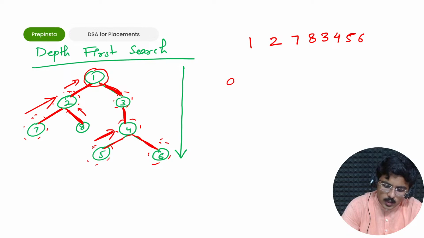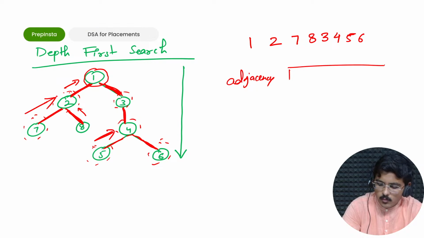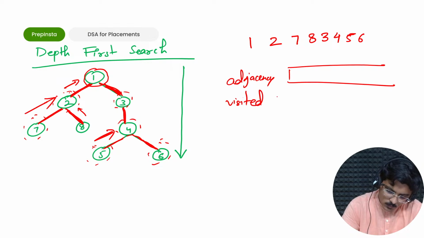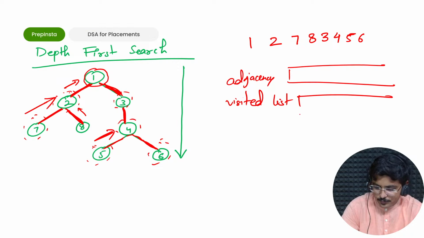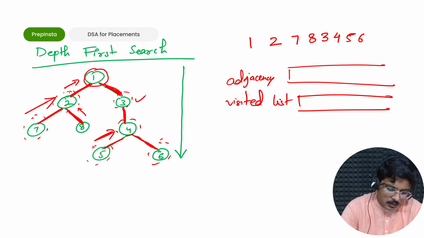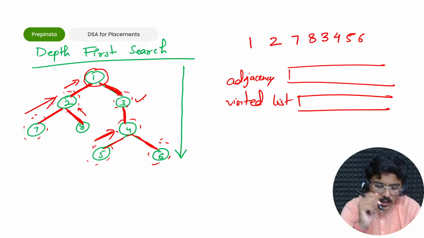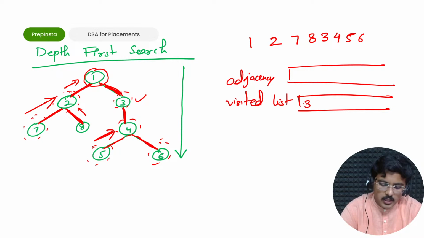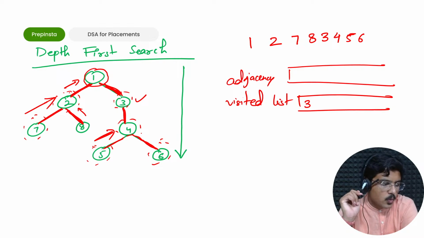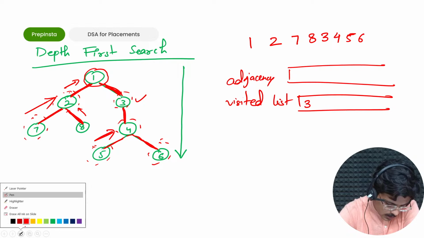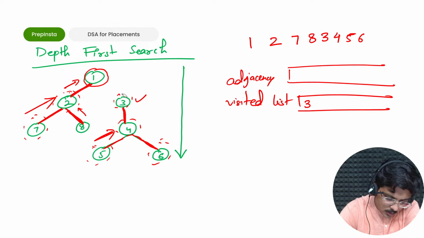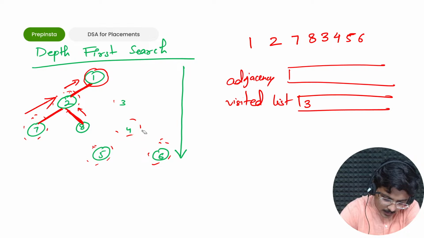Now in this also you have adjacency matrix, and then you have visited list. Now what if I tell you begin with 3? What if I tell you initial is 3? So I've visited 3 here. What would happen? How would DFS work? Let's see that. Okay, so let's see how would actually DFS work in that case.